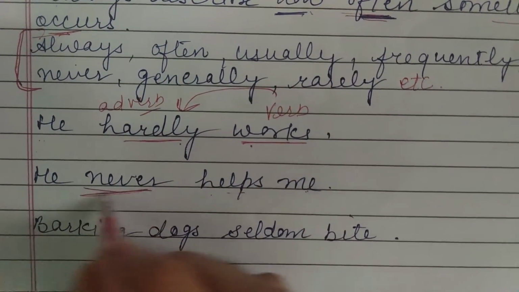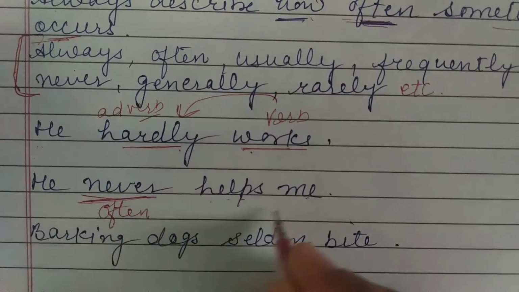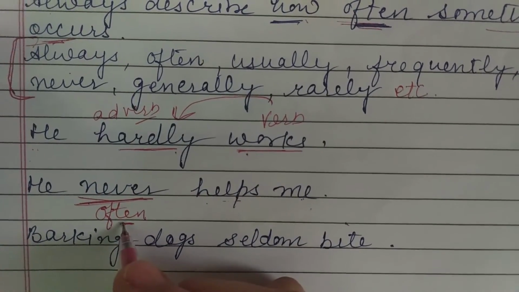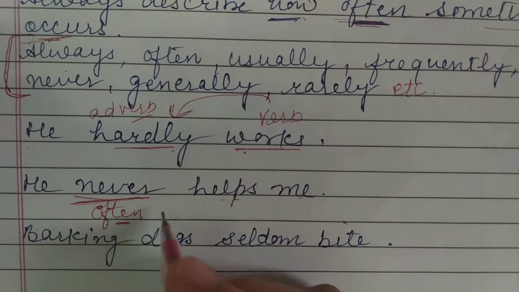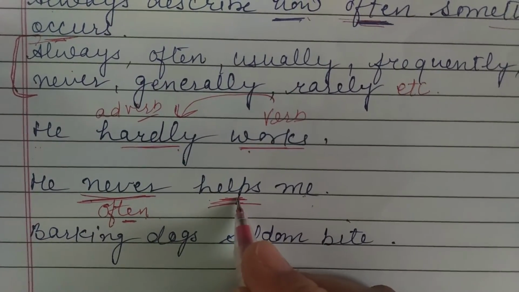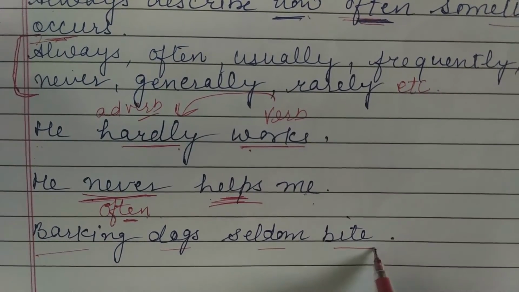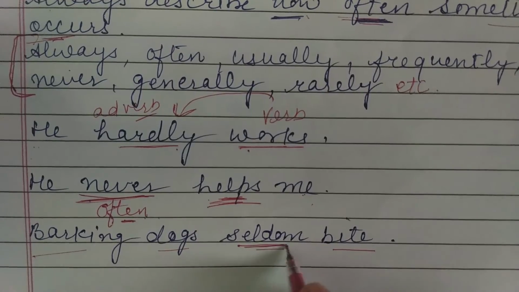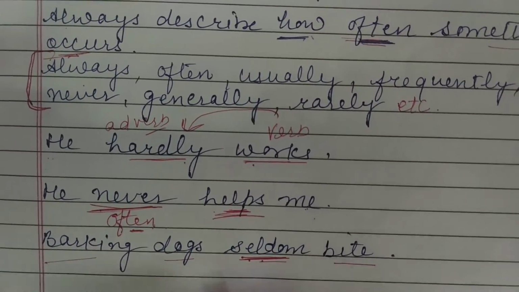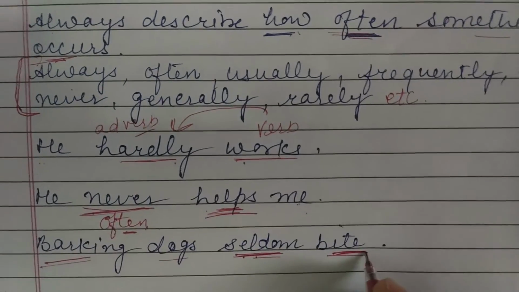Here we can add many more words. He often helps me. So the meaning of the sentence changes as we change the adverb, and this word is added to the meaning of this verb, and we have to consider this thing. Next we can say: barking dogs seldom bite. What is the meaning of the word seldom? Seldom means rarely, hardly. So those dogs which bark hardly bite.